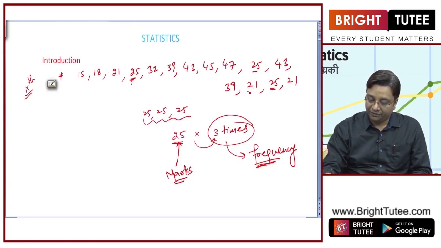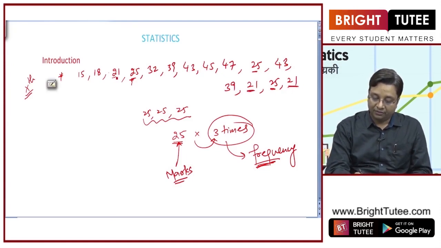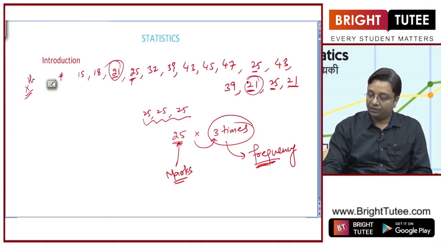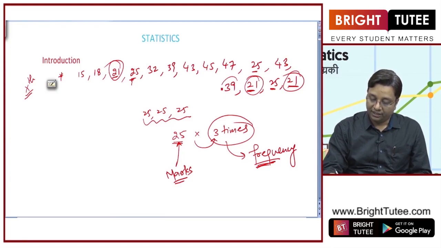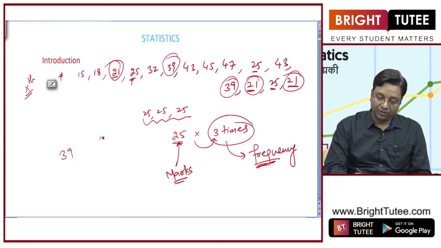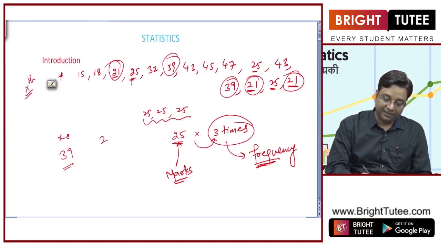Similarly, if you look at 21, what is the frequency of 21? It is again 3. 39, if you notice, 1, 2. So 39 is obtained by 2 students. If I need to write it in mathematical terms, I will write it as xi and this as fi.